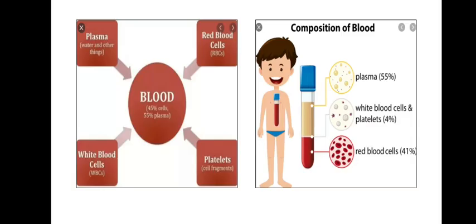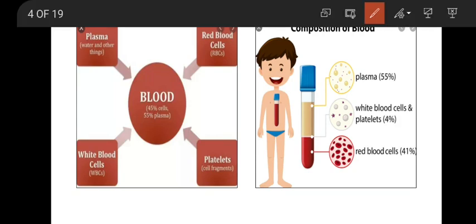What is it made up of? Blood is mainly made up of liquid content. It is liquid in nature. So the liquid part of the blood is called plasma. What is it called? Plasma, which is made up of water and some other materials. Plasma is the liquid part of the blood, which is yellowish in color and contains about 90% water. It has some food, waste, enzymes, etc. dissolved in it.